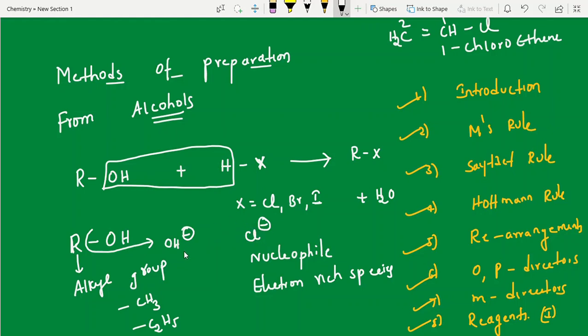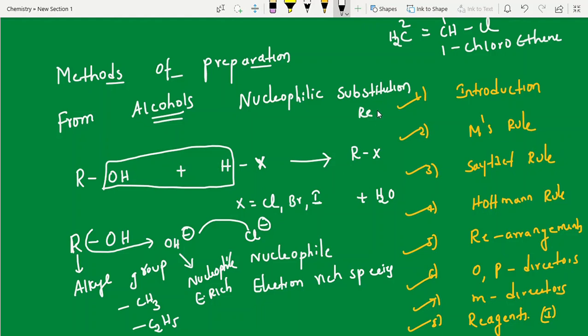This is a nucleophile. This is also a nucleophile. Where there is a negative charge, it is definitely electron rich. All electron rich species are nucleophiles. Clear? So this nucleophile is replaced by this nucleophile. That is why we call these reactions nucleophilic substitution reactions. Is it clear? Okay.